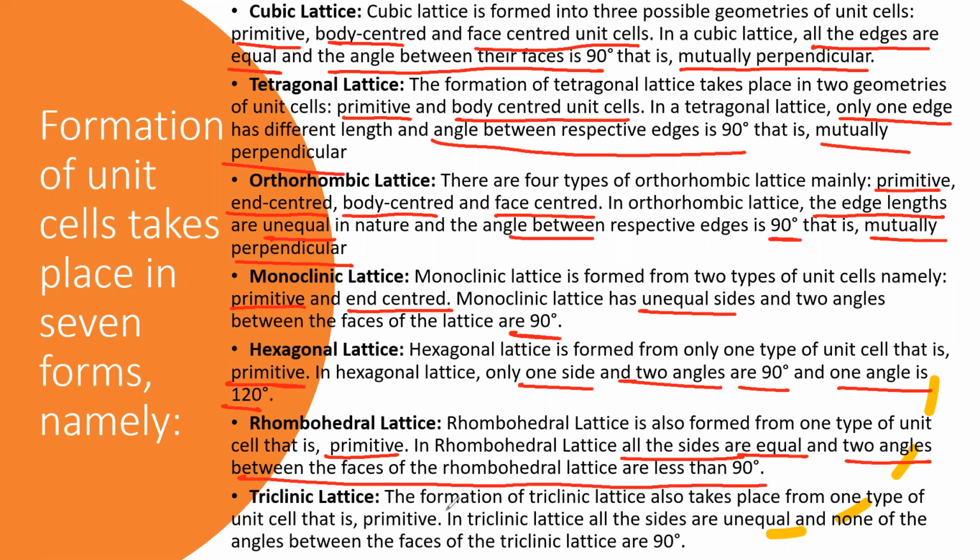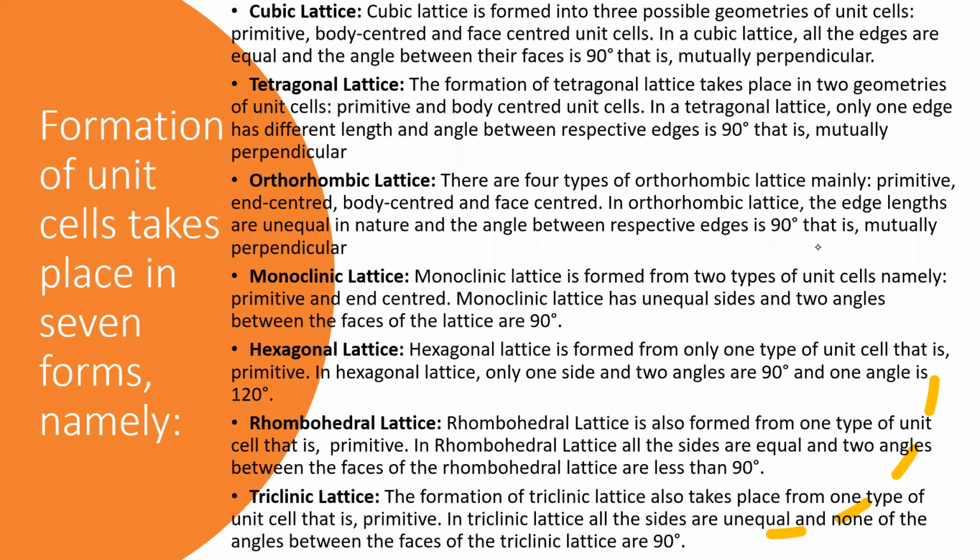Next, triclinic lattice. The formation of triclinic lattice also takes place from one type of unit cell, that is primitive. In triclinic lattice, all the sides are unequal. It means A is not equal to B is not equal to C, and none of the angles between the faces of the triclinic are 90 degrees, so they are not mutually perpendicular to each other. So these are the different lattices. That is a total of 7 lattices we have. These 14 lattices, that is the 7 Bravais lattices, we also discussed.